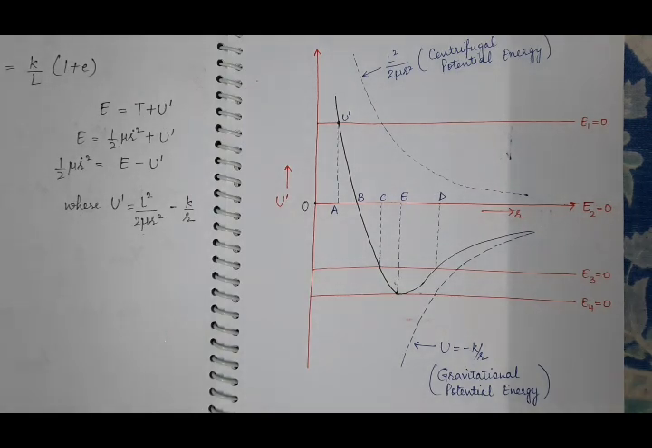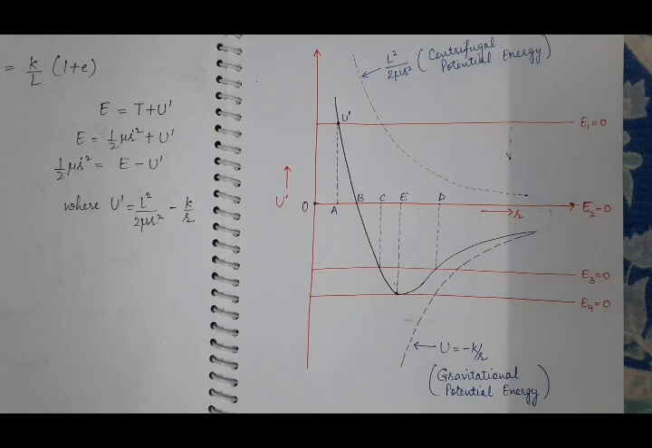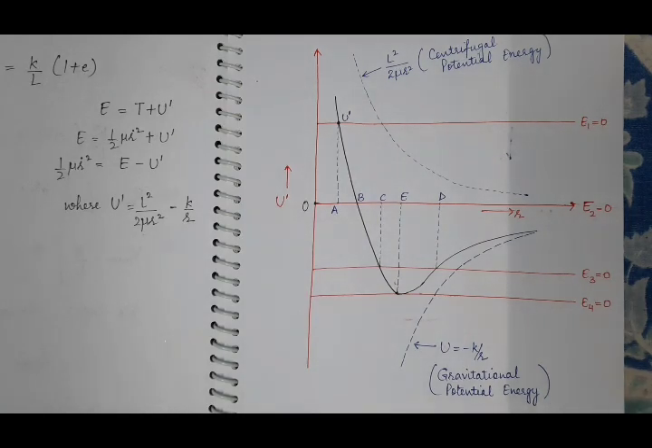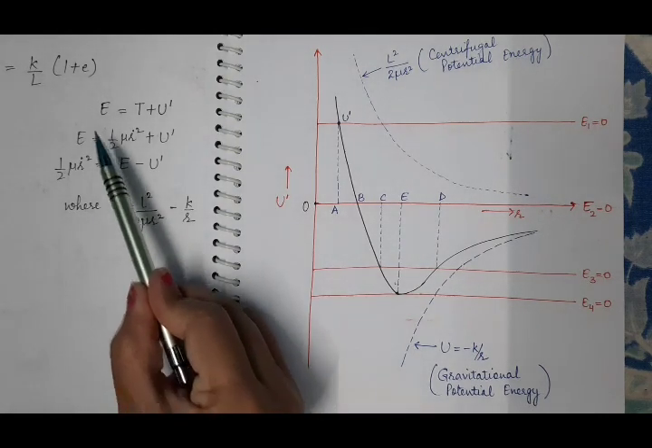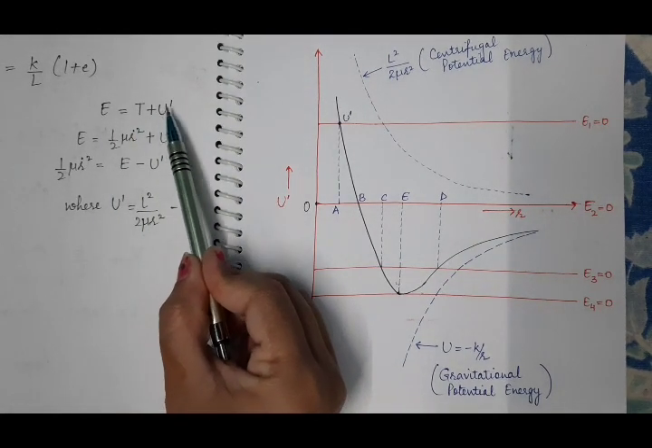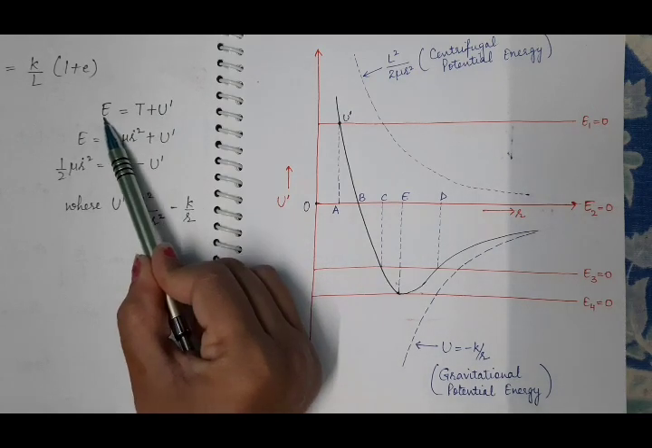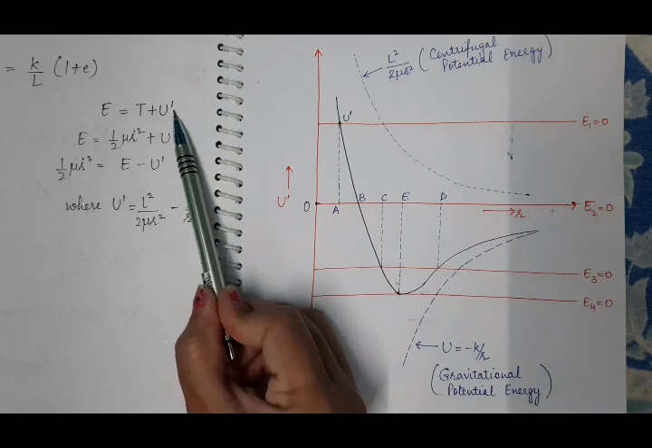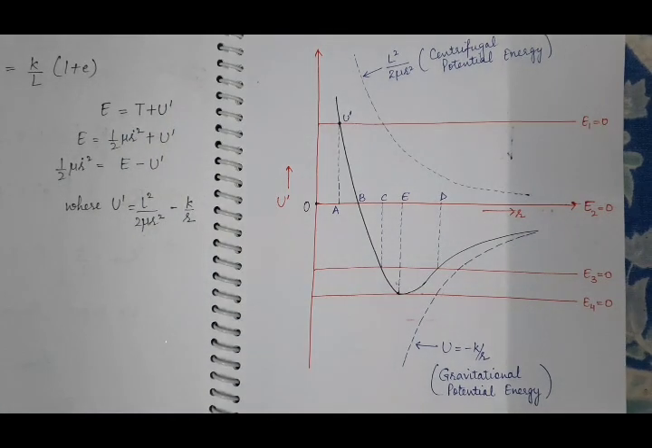So when R decreases, the interaction between the body and the center of force will start. As the body moves closer to the center of the force, the interaction between them will increase because R is decreasing. If the interaction increases, it means potential energy will also increase. We know that total energy is equal to kinetic plus potential, and total energy remains constant. So if potential energy increases, its kinetic energy will decrease.